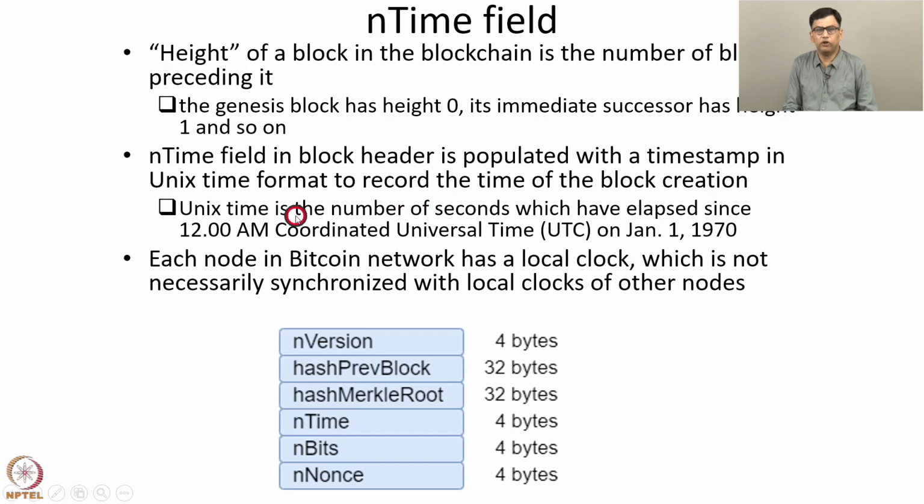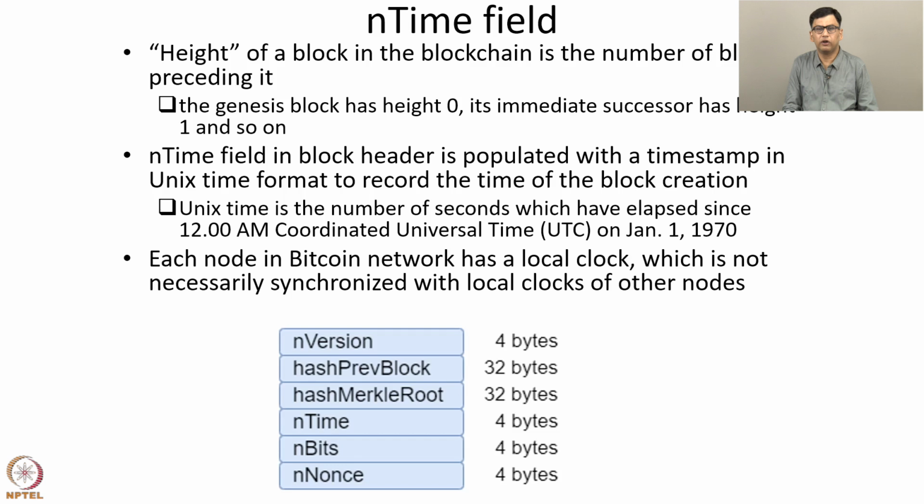So each node in the Bitcoin network has a local clock which is not necessarily synchronized with the local clocks of other nodes. So recall that the Bitcoin network is a peer-to-peer network, and in a network in general, the local clocks of different nodes are not synchronized. That's typically because of clock drifts. For example, consider two nodes A and B. Initially, their local clocks may be synchronized, but the crystals at the two nodes which maintain time, they may drift with time, or they may have slightly different frequencies.